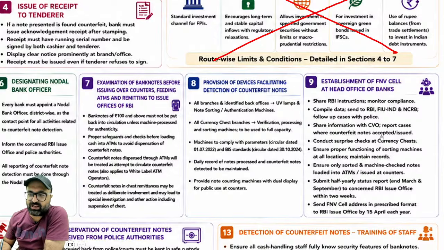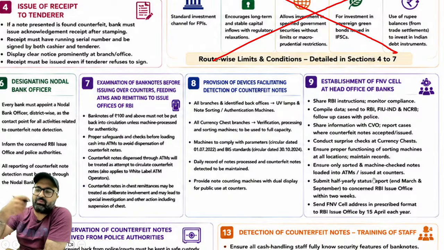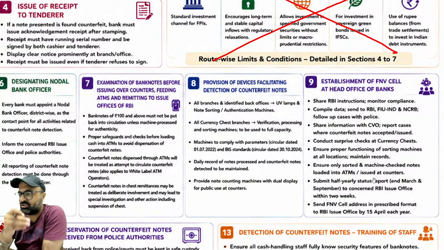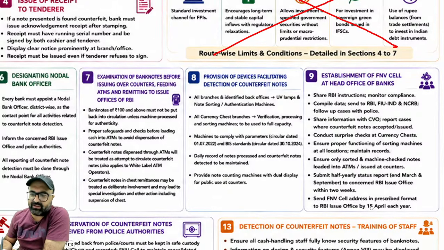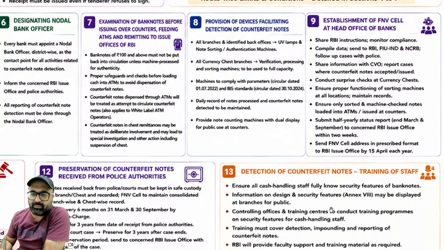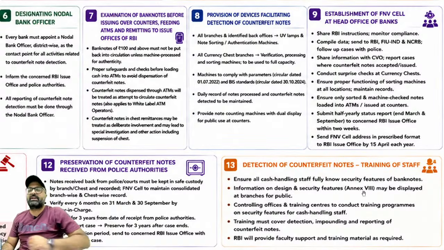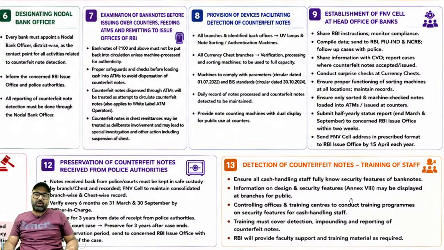Report cases where the counterfeit notes are accepted. Remember that ensure only machine sorted notes will be loaded in the ATM counters as well as at the time of over the counter. तो मशीन से सॉर्ट किए बिना नोट काउंटर पे भी डिस्ट्रीब्यूट नहीं होगा. Submit half yearly status report to the concerned RBI officers within 2 weeks and send FNV cell address in prescribed format to RBI office by April 15th each year. तो 6 months के बाद भी और yearly भी you have to share the report.